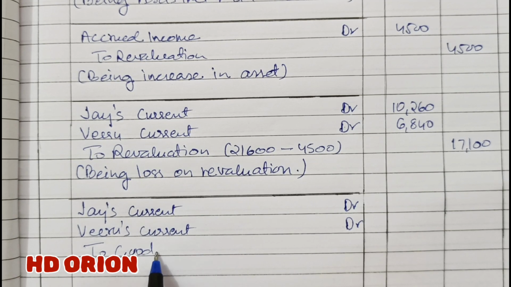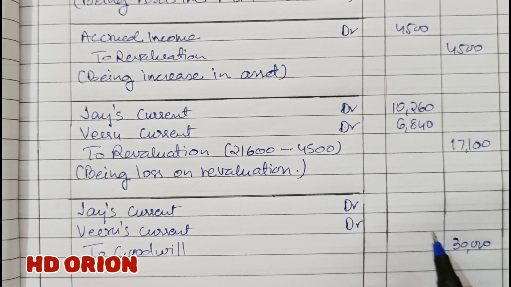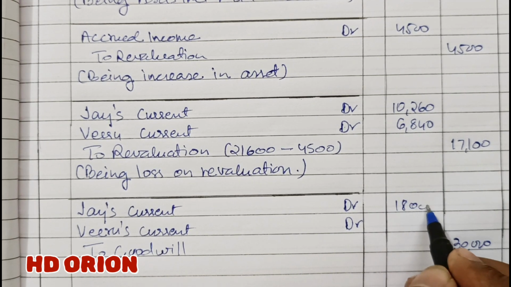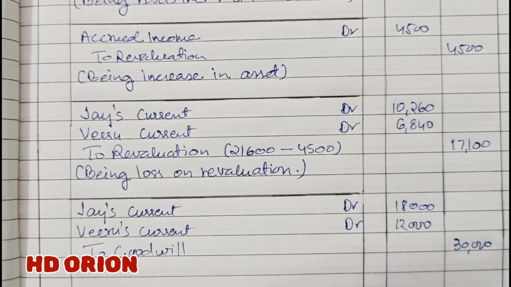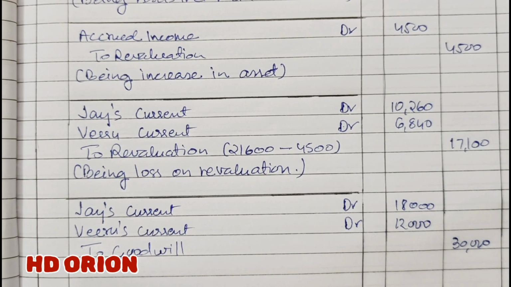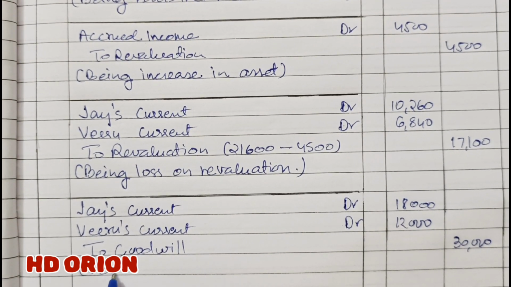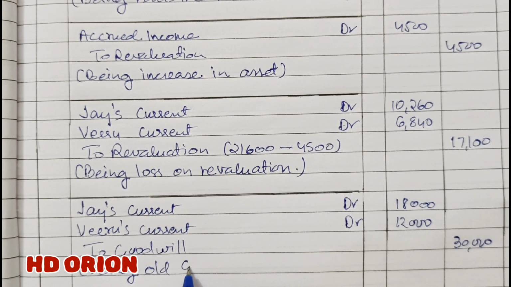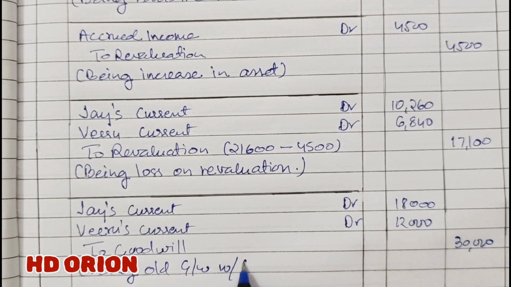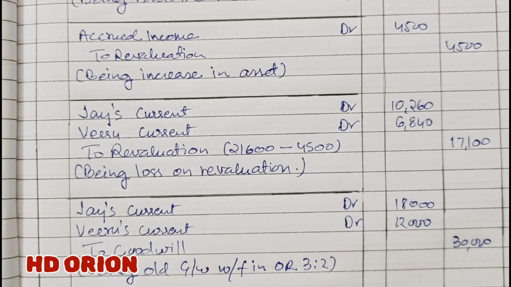Goodwill is an asset and now it is credited and closed. This goodwill is of rupees 30,000 and old ratio is 3:2, so 18,000 and 12,000. Being old goodwill written off in old ratio, which is 3:2.